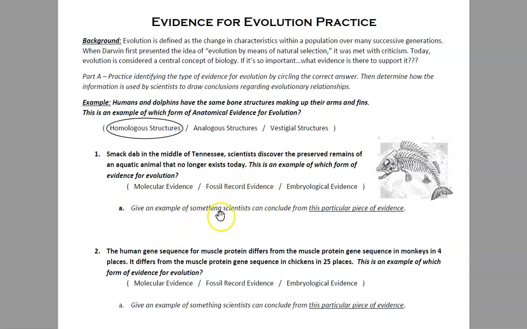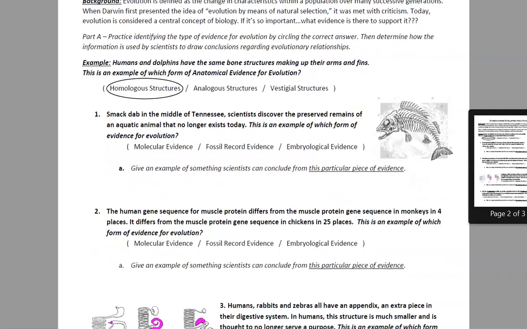It says, give an example of something scientists can conclude from this piece of evidence. Fossil evidence gives scientists clues as to how organisms have changed over time, and also clues as to organisms that used to live on Earth that no longer live on Earth.